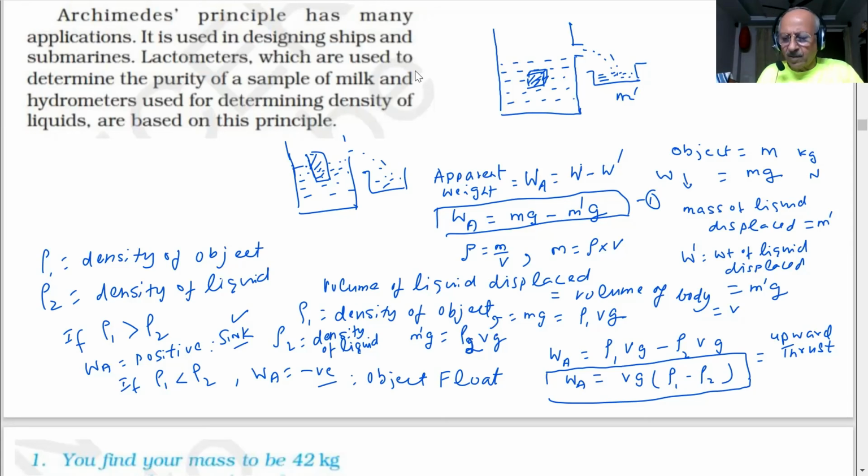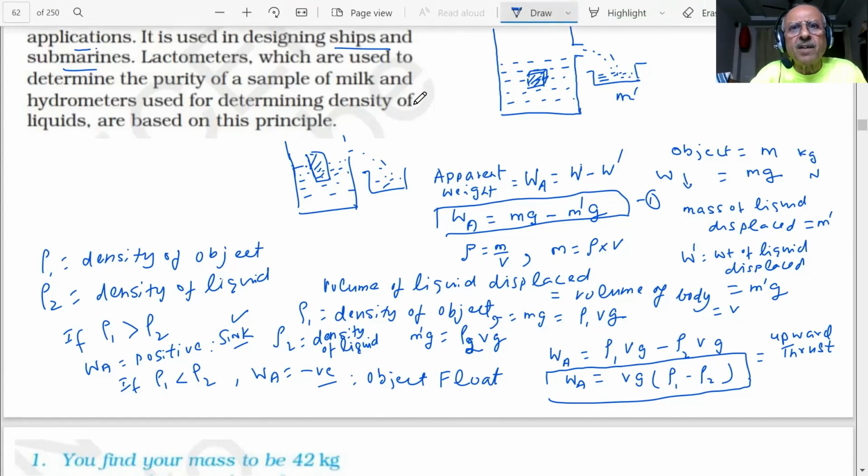Archimedes principle is also clear from the mathematical formula which I mentioned. So it is very clear, student, that this is a very important principle, and it explains a lot. Archimedes principle has many applications. Such a question can be asked in the paper. It is used in designing ships and submarines. You will make ships in such a way that their volume becomes very large, and since density is mass per unit volume, when volume is large the density will become less, and then they will be able to float on the water.